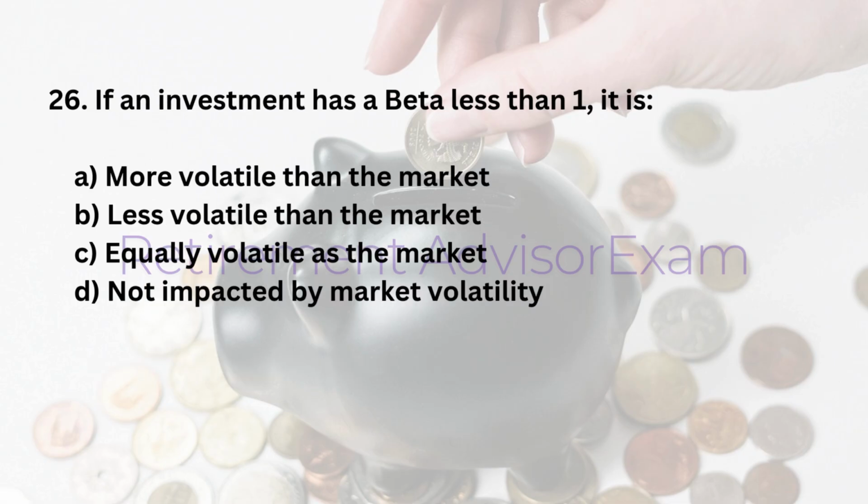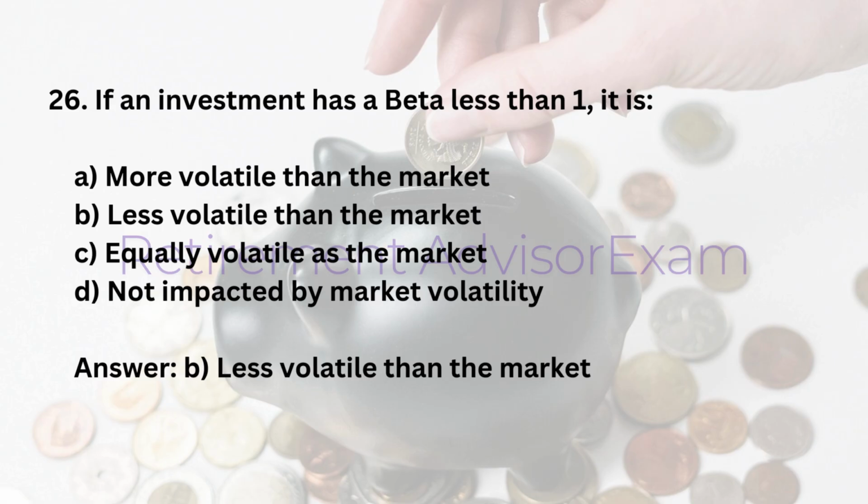26. If an investment has a beta less than 1, it is A. More volatile than the market. B. Less volatile than the market. C. Equally volatile as the market. D. Not impacted by market volatility. Answer: B. Less volatile than the market.